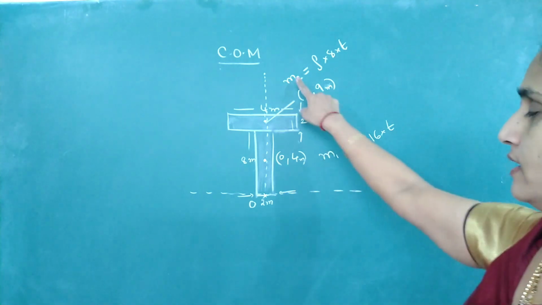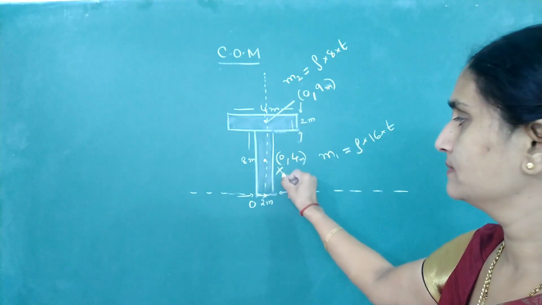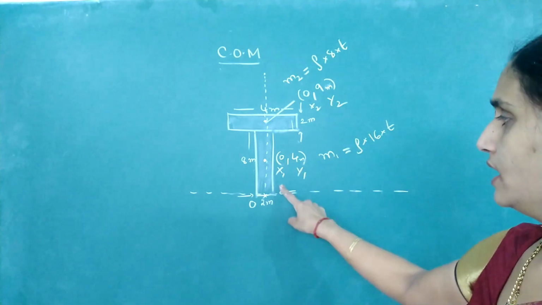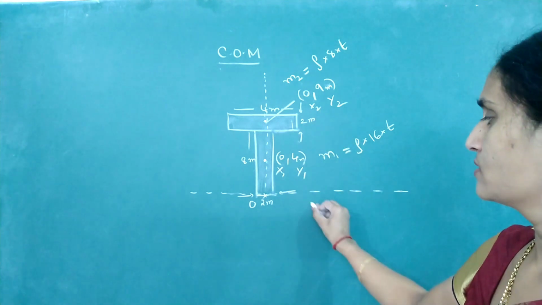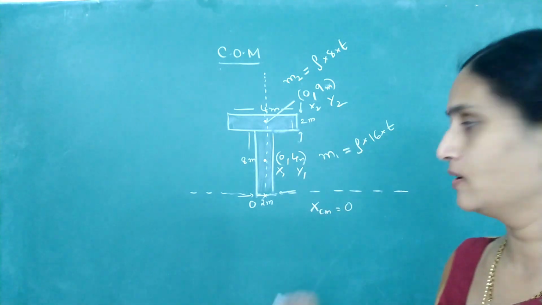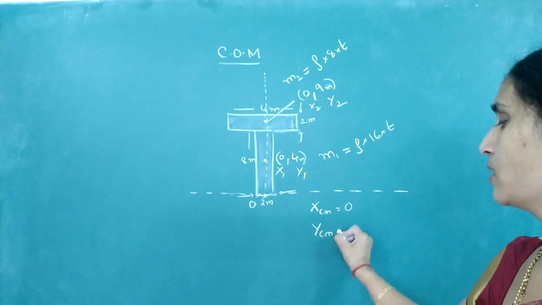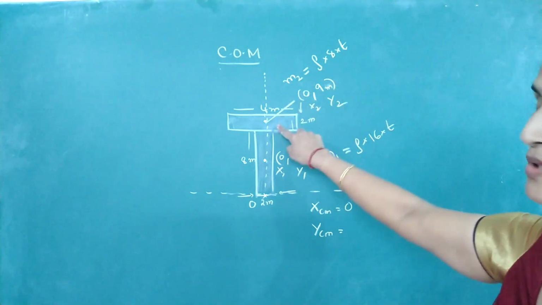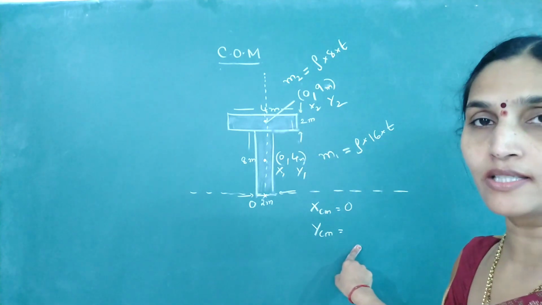So you know M1 and M2, X1, Y1, X2 and Y2. Anyway, X1 and X2 are 0, so your X coordinate of center of mass will anyway come out to be 0. Locate Y center of mass. What is Y center of mass? Equal to M1 Y1 plus M2 Y2 divided by M1 plus M2.